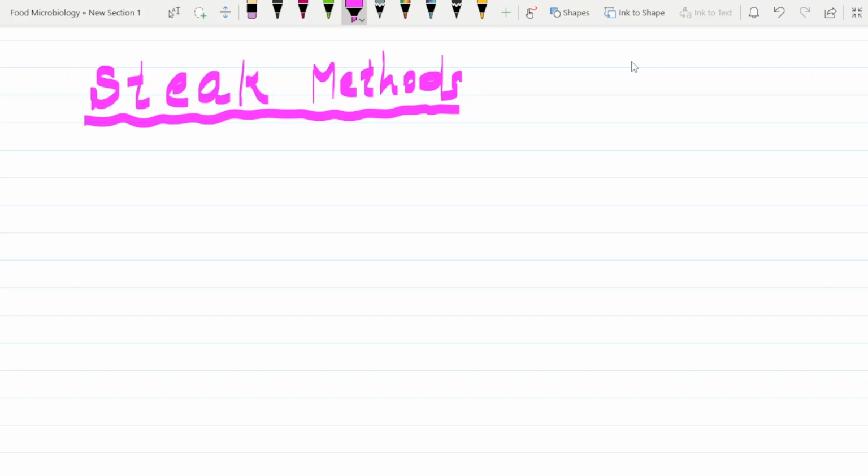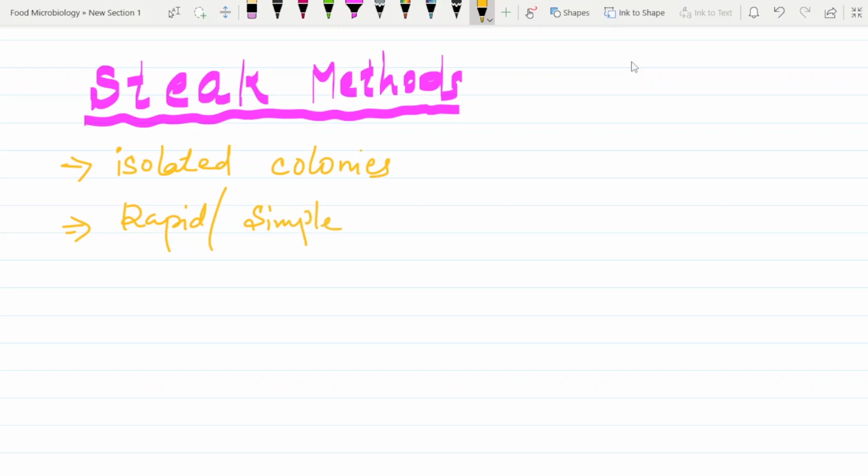Now, talking about the streak method, what is it done for? The streak method is done to obtain isolated colonies. Not only that, this method is very rapid and simple at the same time. Streak methods are done to obtain isolated colonies, and it is very simple and rapid.